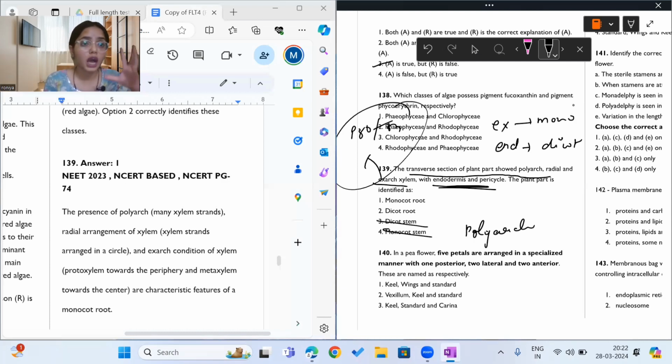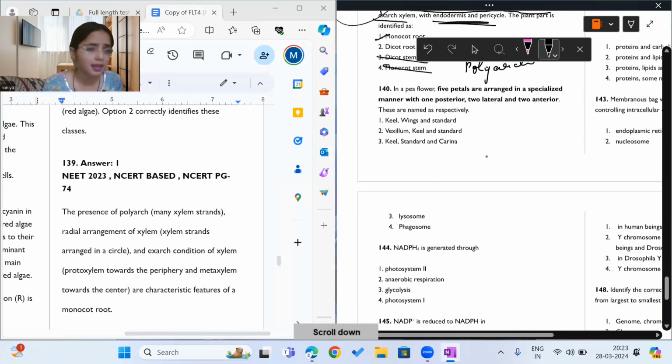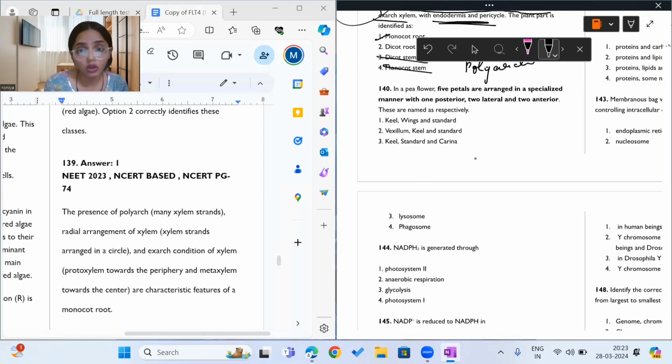See, monocots are older plants. Meaning monocots came before in evolution and dicots came after monocots, right? That's why monocots are X. Do you understand me? So that is why exarch type of vascular bundles are found in monocot root. That is how I remember. Okay, meaning monocot came first in evolution before dicot, so it became X. So that's why exarch type of vascular bundles are found in monocot roots.